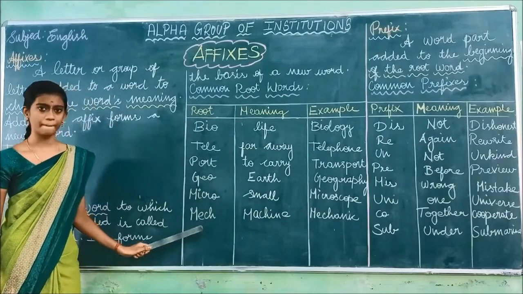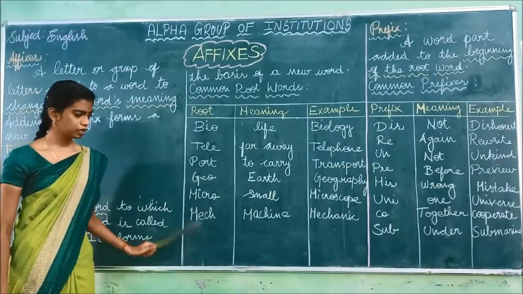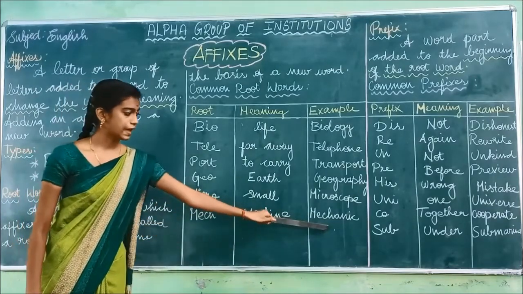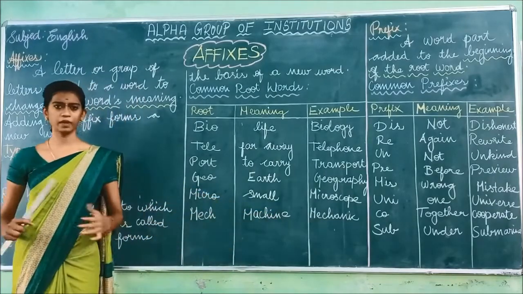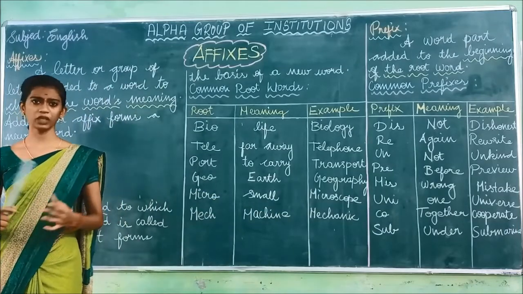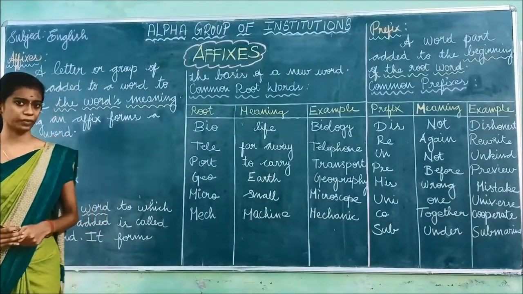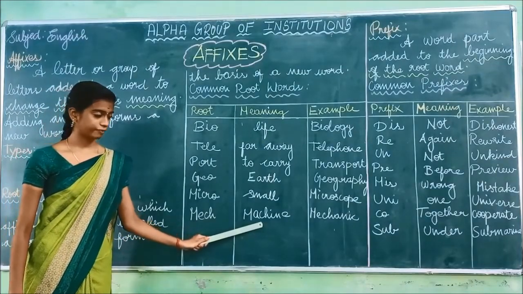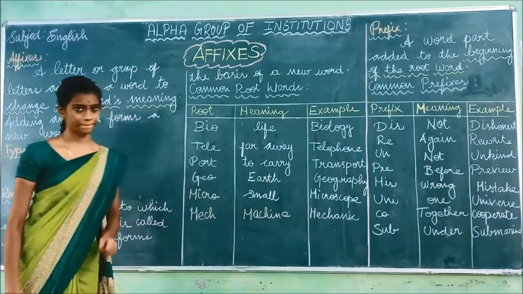And the last one is mech. It's a root word. The meaning of mech is machine, and the example is mechanic. What does a mechanic do? The mechanic will operate the machine. So the root word is mech, the meaning of mech is machine, and the example is mechanic.